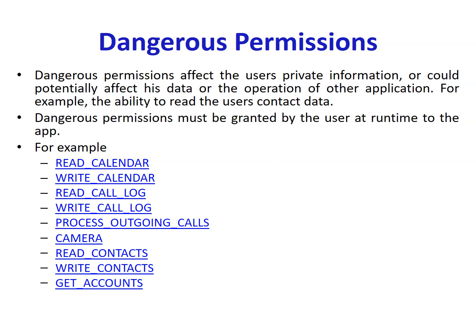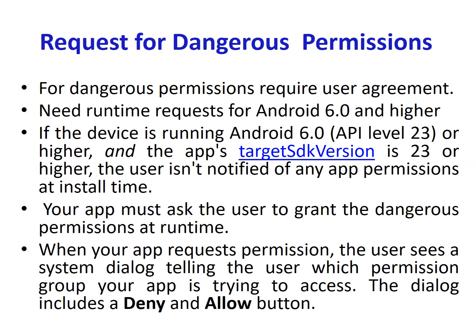system. In all the categories, if the permission is dangerous, meaning it is not easily providable, then it comes under danger permission. After Android 9, or API version 28, these permissions come under danger permission. So what about danger permission? Danger permission is not automatically granted. For that we have to write code. Danger permission requires user agreement. User agreement means it asks you whether you want to give the permission or not.